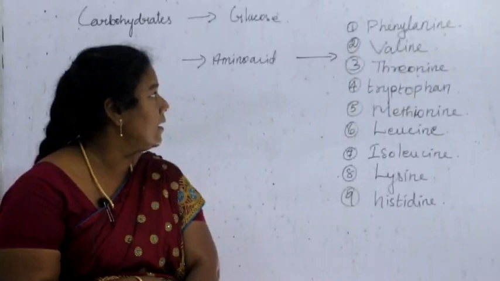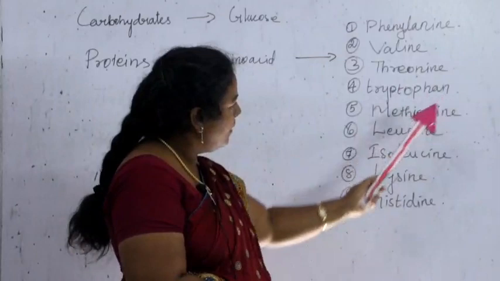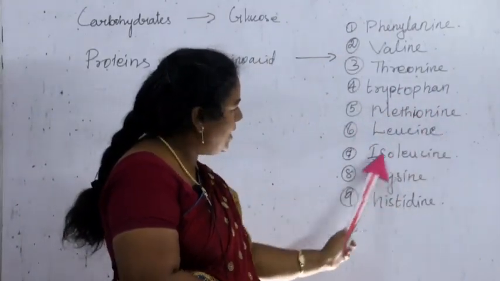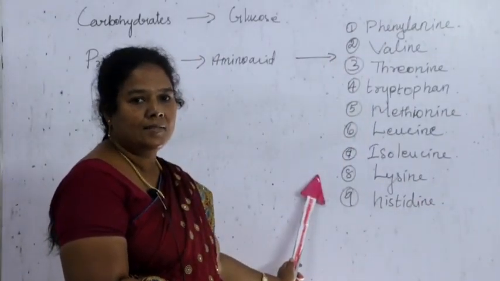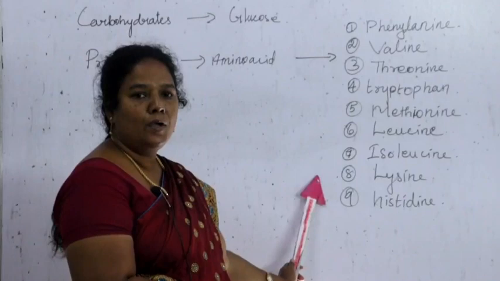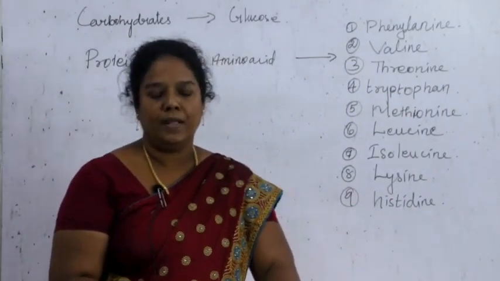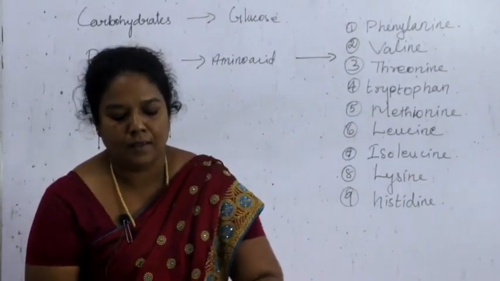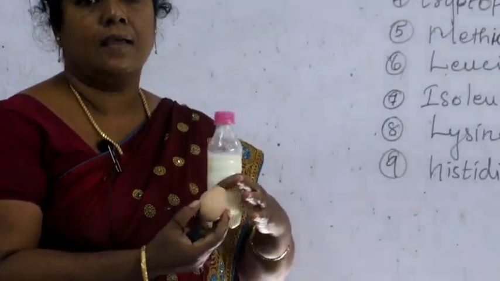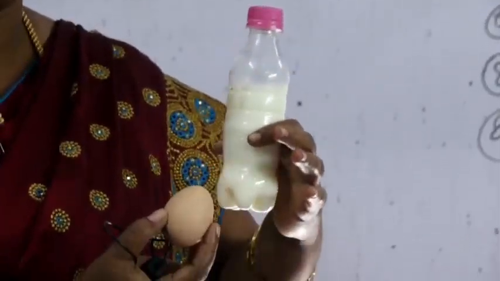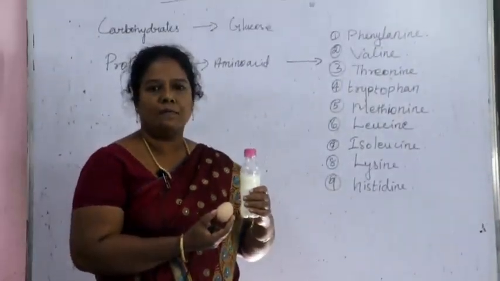Look at the board, children. Phenylalanine, valine, threonine, tryptophan, methionine, leucine, isoleucine, lysine, histidine. These are the 9 amino acids which are very important for our growth and development. Now let us see the sources of proteins. Look at the sources, children. Milk, egg, all the meat contain rich protein. Milk, meat, egg and nuts also contain a large amount of proteins.